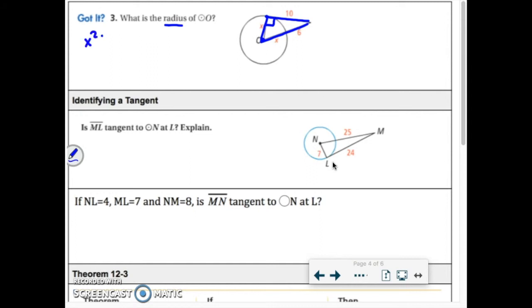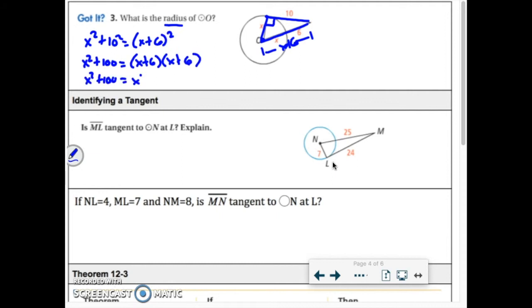I can say that x squared plus 10 squared equals parentheses. Remember, we have to combine those two and call it x plus 6. So we could say that's x plus 6 squared, which really means that what we're looking at doing is FOILing x plus 6 times x plus 6. If you do these right, after you FOIL, the x squareds drop out. I could subtract both sides by x squared, and then those are gone. Okay, then I could subtract each side by 36.